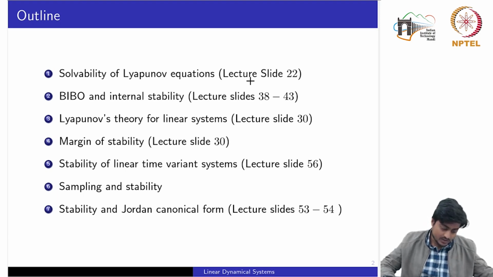So we'll start with the solvability of Lyapunov equations, BIBO and internal stability, questions related to the Lyapunov theory for linear systems. We will also see the margin of stability, which we have not discussed in detail during the lecture. Then we'll see the stability of linear time variant systems, followed by sampling and stability. This topic was also not covered explicitly during the lecture week. And finally, some relationship between the stability and the Jordan canonical forms.